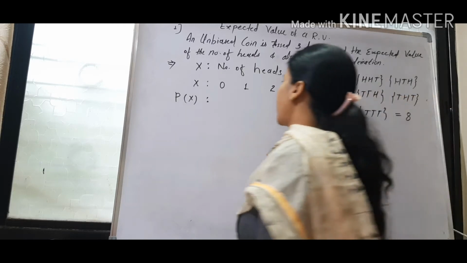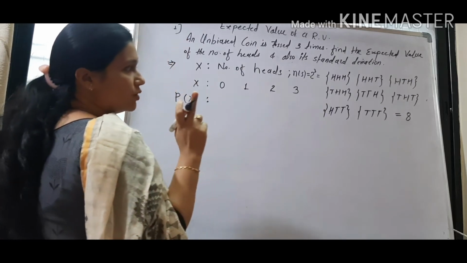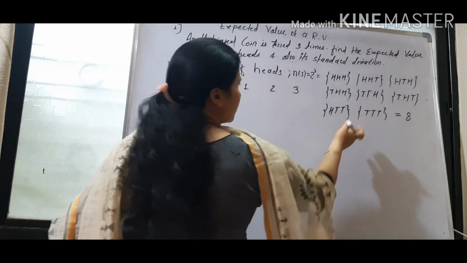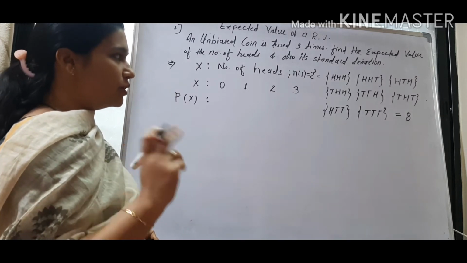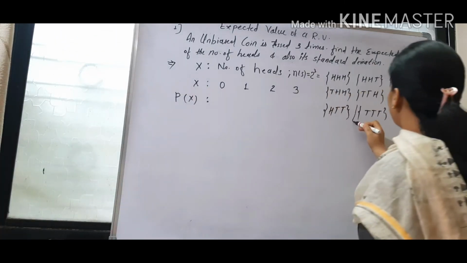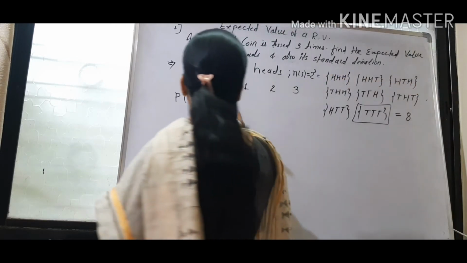So what is the probability of 0 head? For 0 head out of 8, there is only one possibility, means this. So probability is favorable upon total. Total are 8 and our favorable is only this, where we are not having any head. So probability will be 1 by 8.